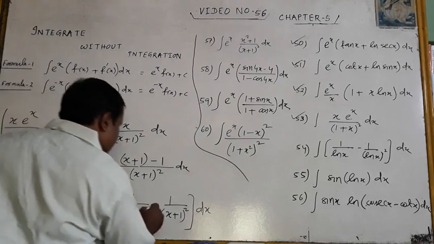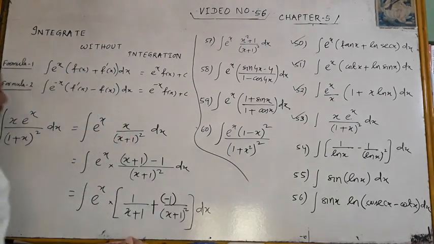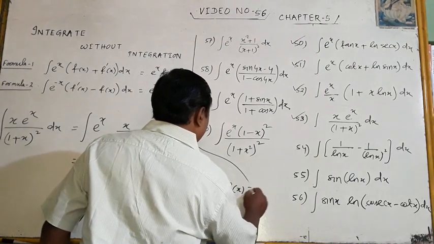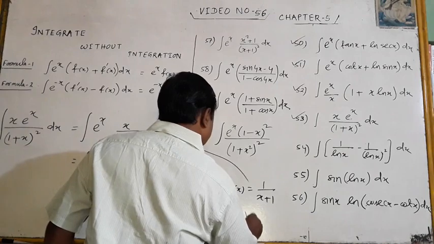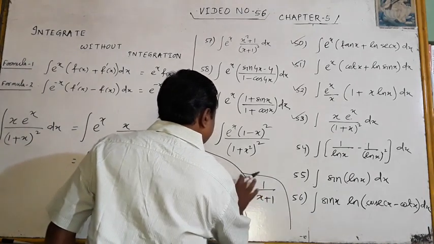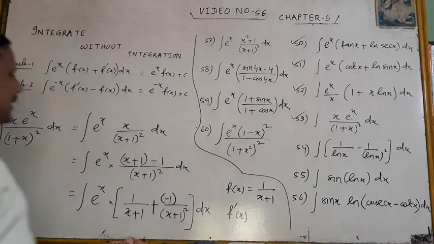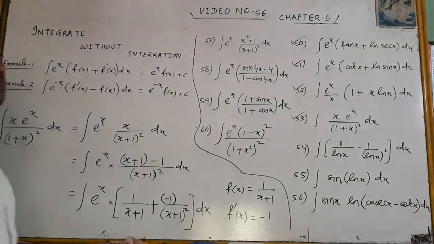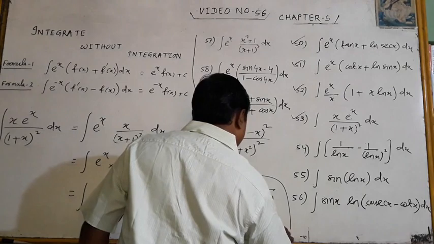So in this case, take this as plus and take it as minus 1. Now look at what is f(x). f(x) is 1 by x plus 1. Naturally, f'(x) is what? Look at here, it is (x + 1) to the power minus 1. Its derivative is minus 1 into (x + 1) to the power minus 2. That is what? (x + 1) square.